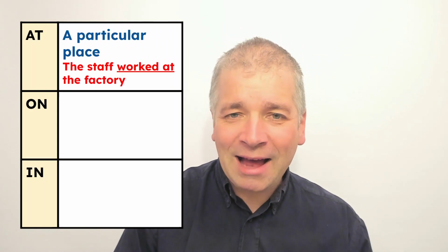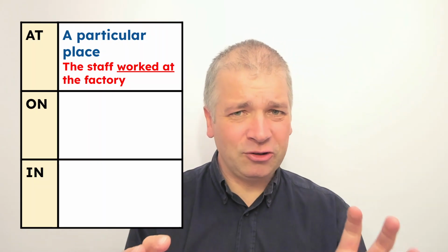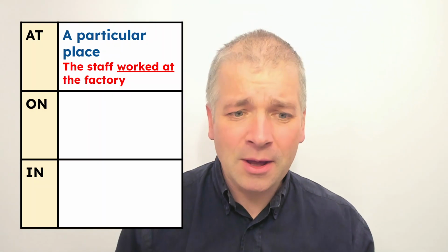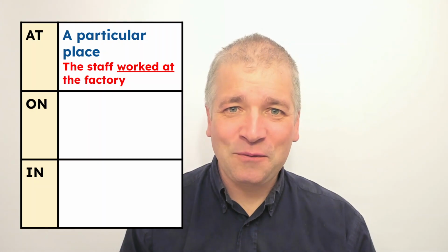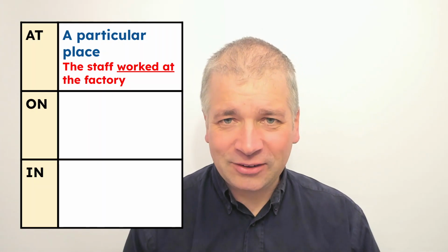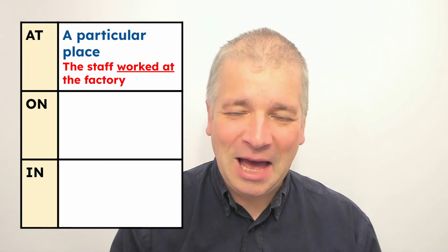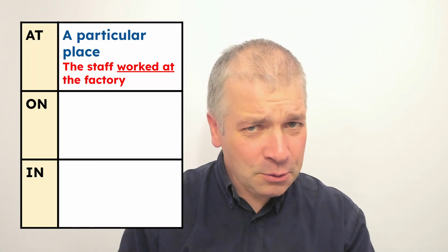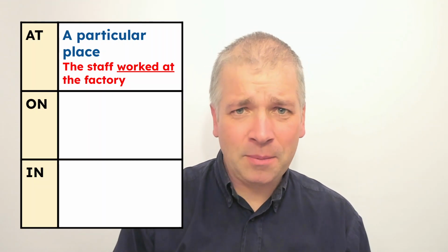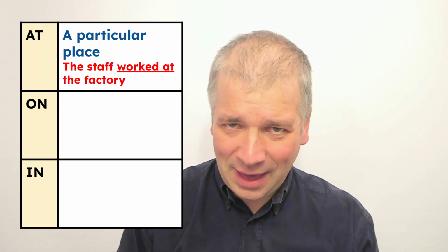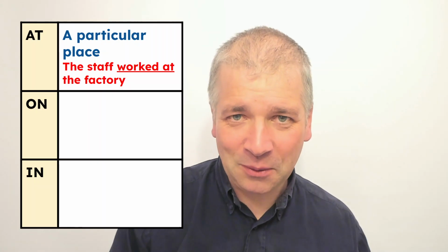We can also use at to mean a particular place. This is a verb preposition combination, not really a phrasal verb. But for example, the staff worked at the factory. So at indicates the place where the action happens. Those are probably the most important phrasal verbs or verb preposition combinations with at. There are others, but you have to learn those individually. Those three will help you a lot.